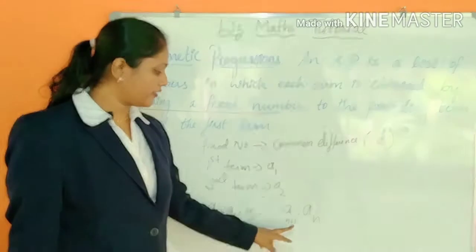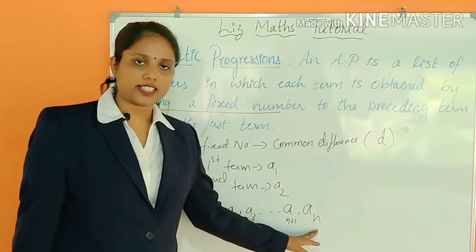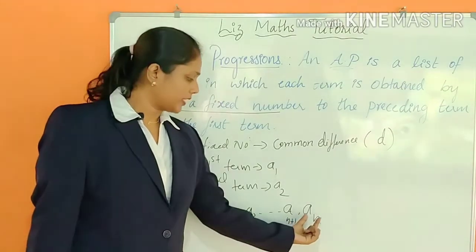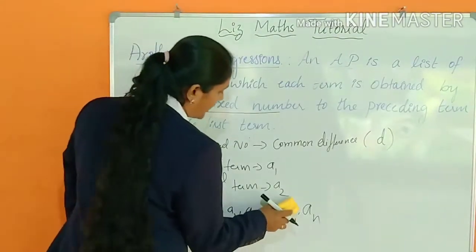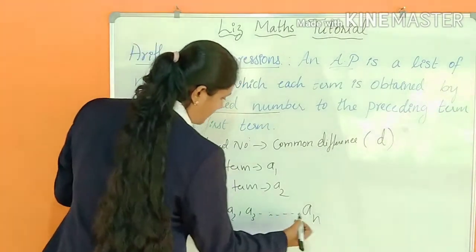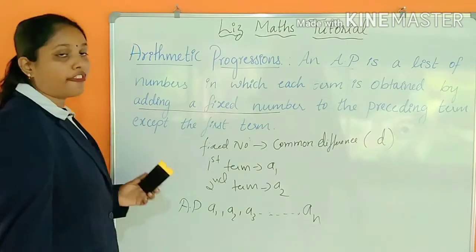The plus 1 for that is AN. When you are adding some plus 1, then you are getting that next number. So here we are writing AN plus 1. Then here the last term is AN. So in general, how do we have to write? In general we can write A1, A2, A3, etc. up to AN. This is the arithmetic progression form.